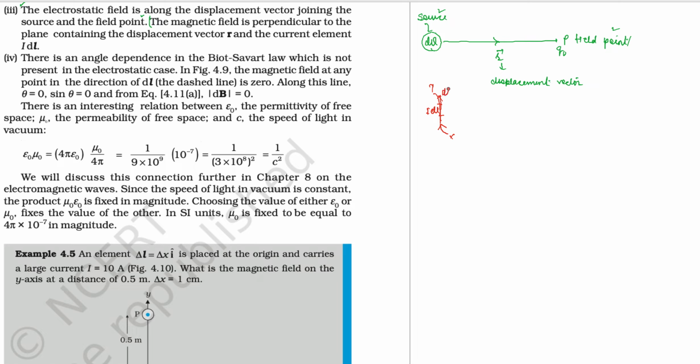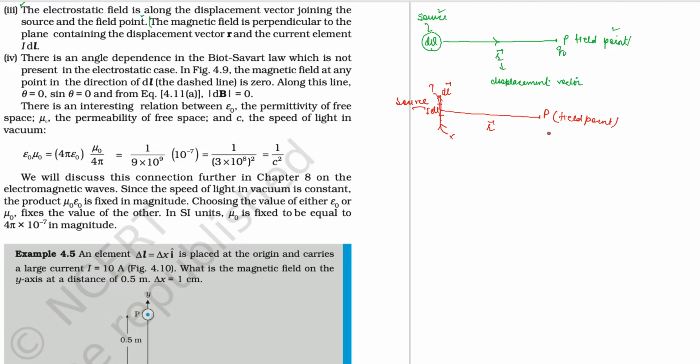Then you are observing this field point P, where the field is to be measured. So this is the source, the vector source. This is the displacement vector.